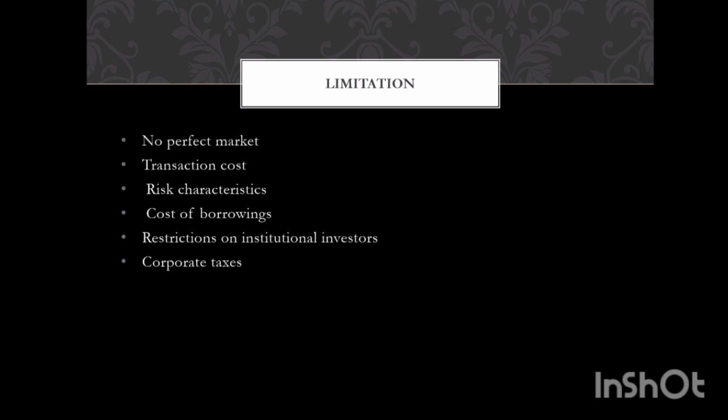Second one is transaction cost. Transaction cost exists in all types of markets and all types of business. Third one is risk characteristics. In the assumption we saw that there is identical risk, but in the real world scenario, businesses face different types of risk, even if they have the same genre of work or the same genre of operation.